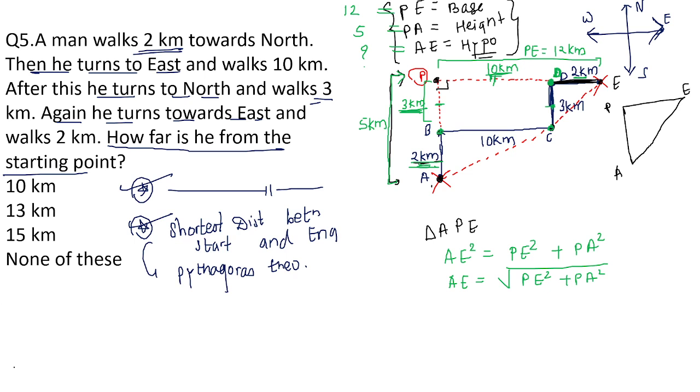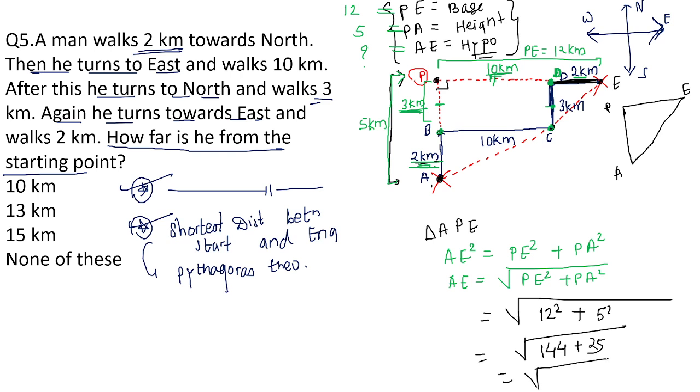So this will give me the value that is equal to under root of, what is the value for PE? 12 square, plus the value for PA is 5 square. This will give me under root of 144 plus 25. 5 plus 4, 9, 6 and 1. 169. Square root of 169, it means 13 is the correct answer for the given question. Option number B is the correct answer.